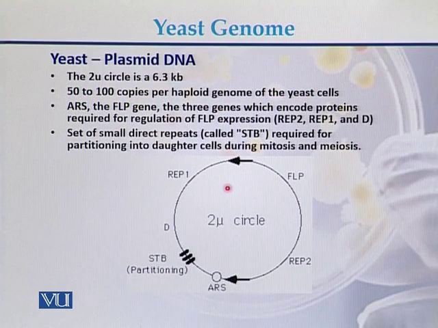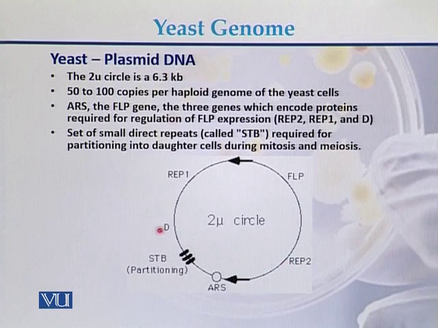There are genes for ARS, FLP, and 3 genes which encode proteins required for the regulation of FLP. Here we can see ARS. Here is the gene for FLP and REP1 and REP2.